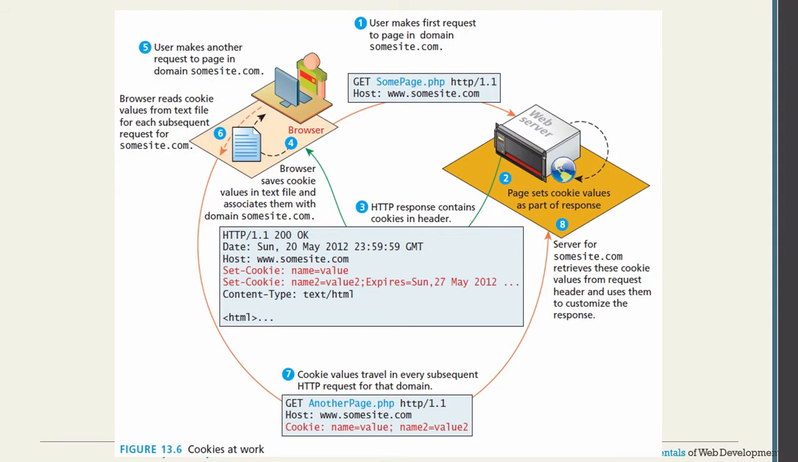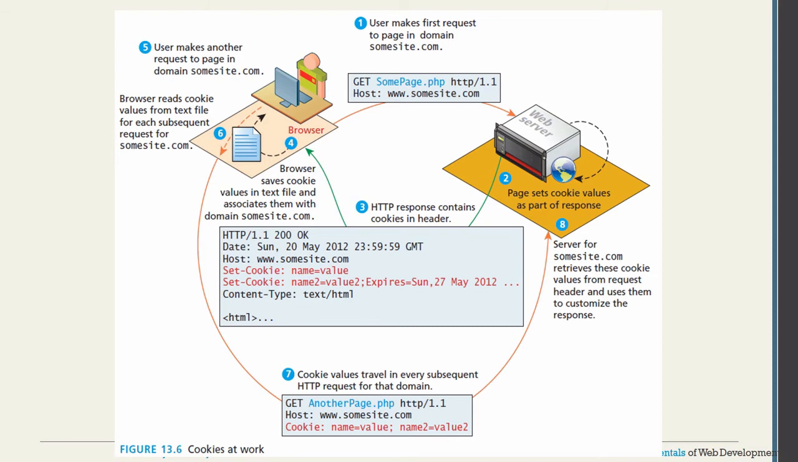Once you can see the scenario of how cookies work for the web, this diagram will give you a lot of the idea. Take an example here: one site named somesite.com is one of the domains. In the first step, somesite.com sets the cookie value as part of the response.